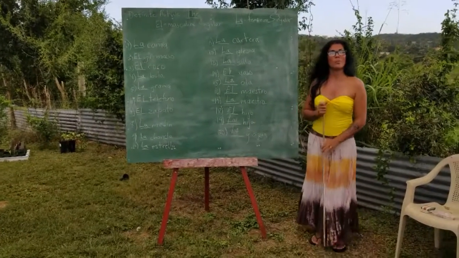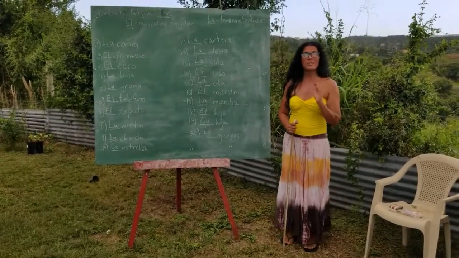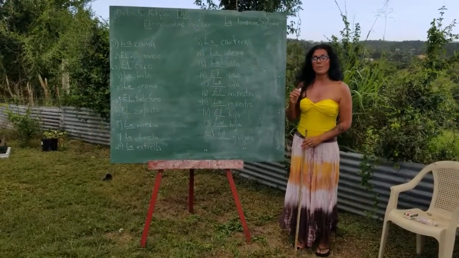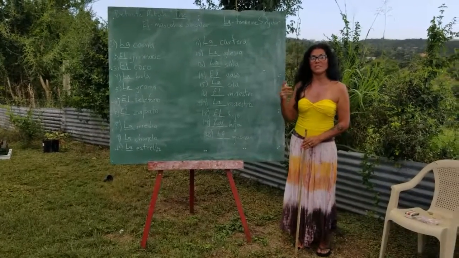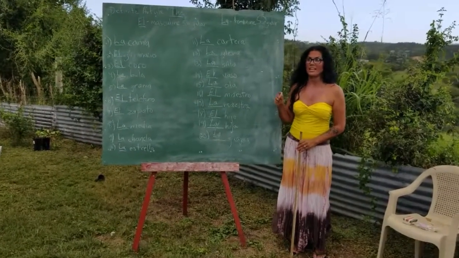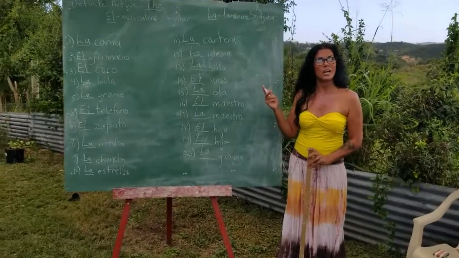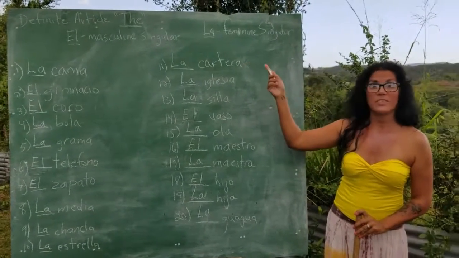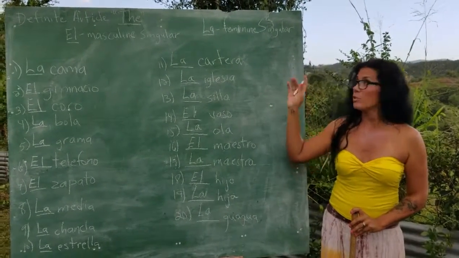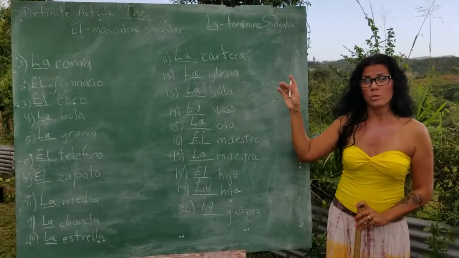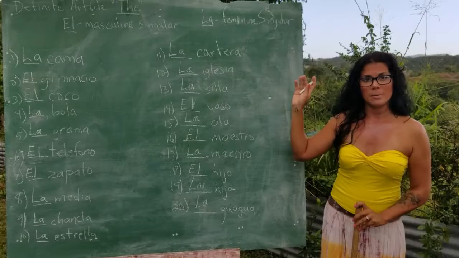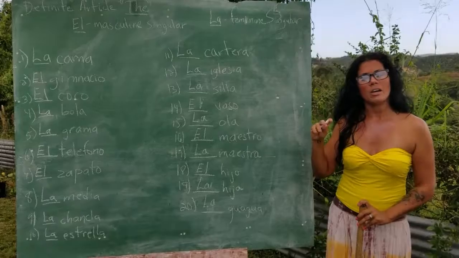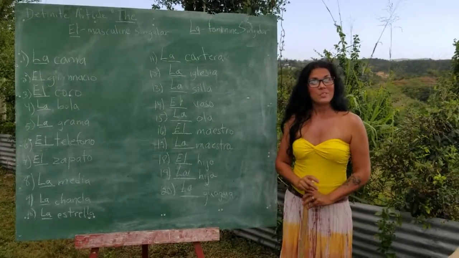So we're starting to build sentences, and this is pretty exciting because that means that pretty soon we're going to be able to establish a conversation with another person, and that's where we're heading. And I hope you're learning a lot, you're practicing your pronunciation, really practice the definite article, make sure that you really get this, and remember that there are exceptions to the rules. Not every time that something ends in an O or in an A is feminine or masculine, but we'll talk about that later on. And I hope to see you in our next lesson.